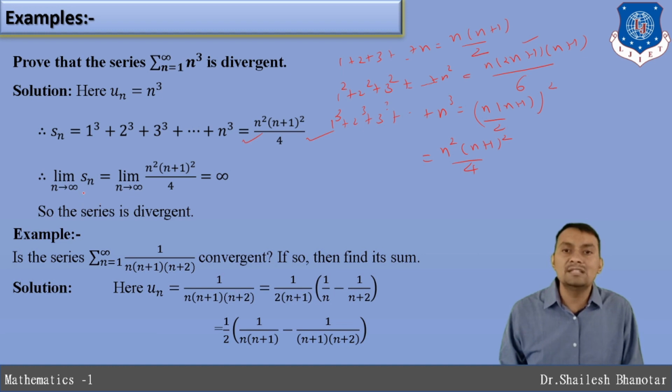But when we assume the partial sum and apply the limiting concept, we get infinity divided by a finite quantity, so it will be infinite, and therefore the series is divergent. So whatever you have, suppose you are given this one, again it will be divergent. If I say the series n square, again it will be divergent, and the same as what we have done, this is also going to be divergent.